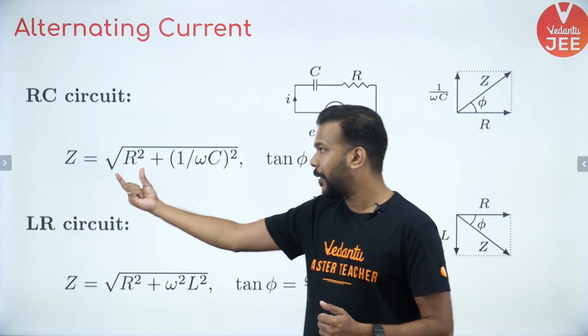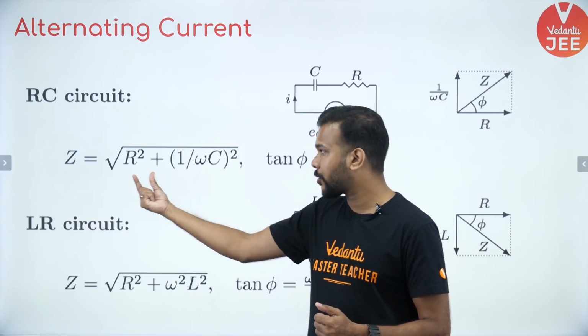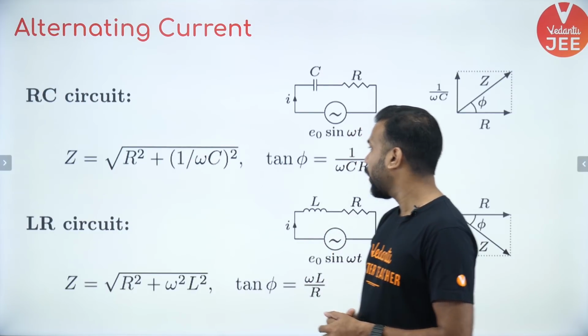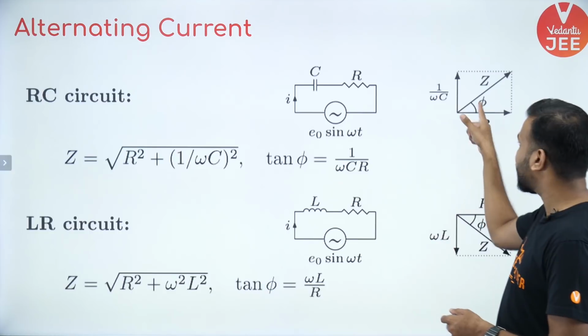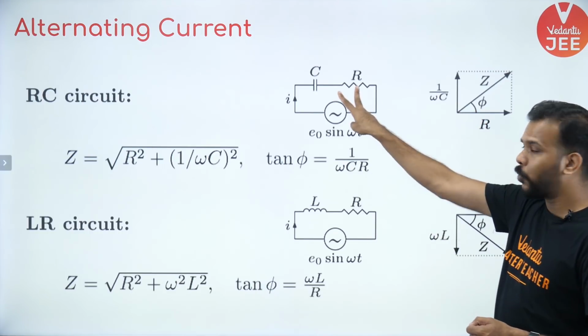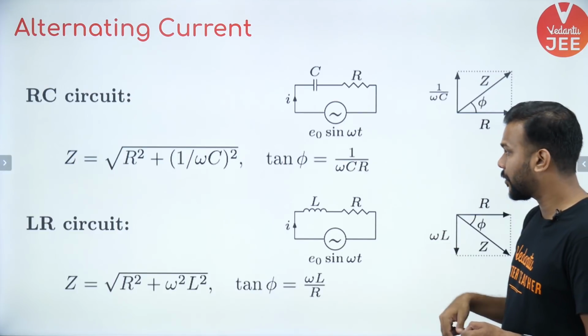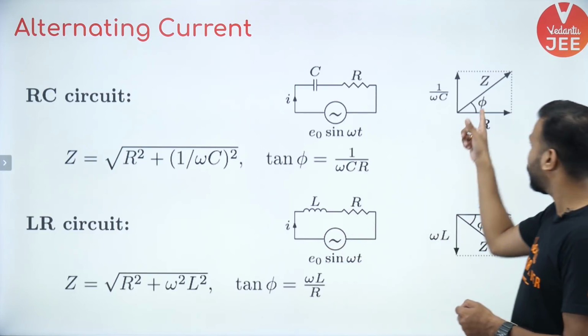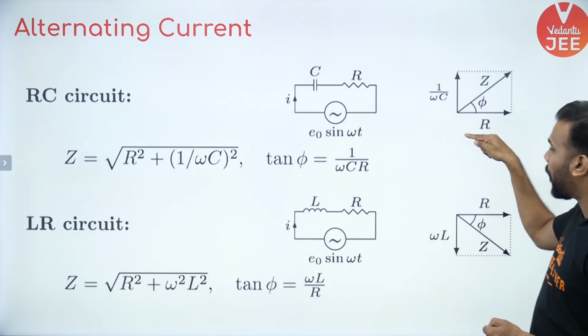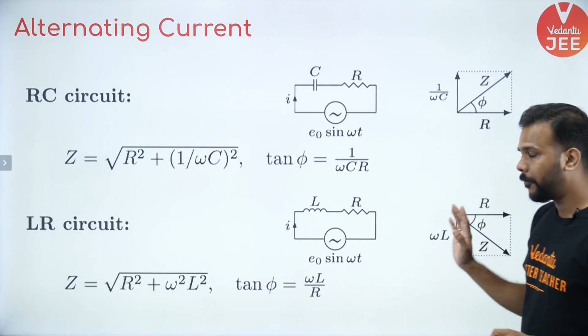So the value of the impedance is calculated as under root of R square plus XC square, where XC is 1 upon omega C. And what you see here is basically the phase difference between the current and the EMF when you have 2 elements, R and C, present in the circuit. How do you calculate that? You know how to calculate this. This is tan phi equals XC by R, by using this right angle triangle.